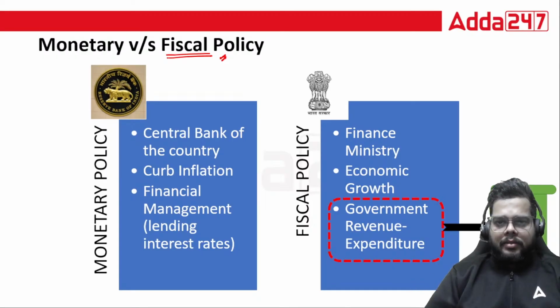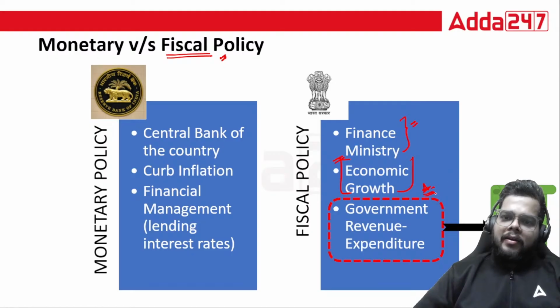So fiscal policy more or less is being run, or for that matter, is being structured by the finance ministry under the government of India, and the primary motto is to stimulate the economic growth of our nation through this fiscal policy. And under this fiscal policy only, we have one of the most integral parts of the entire economic policy in our country, which is the government's revenue as well as expenditure. And how do we study this government's revenue and expenditure? Via the union budget.